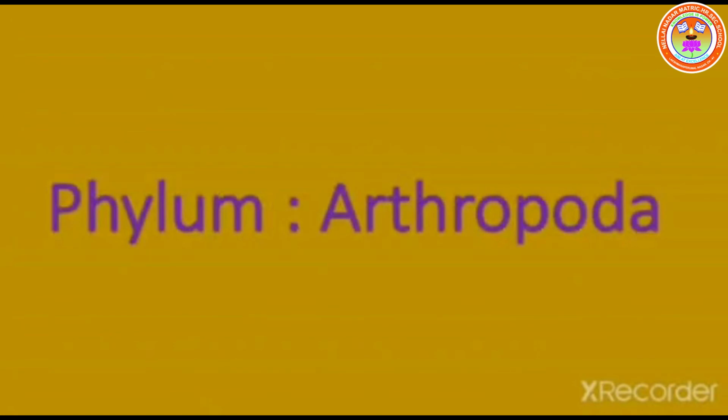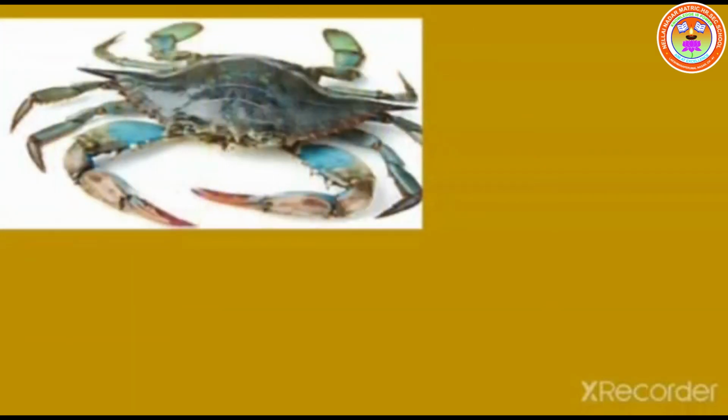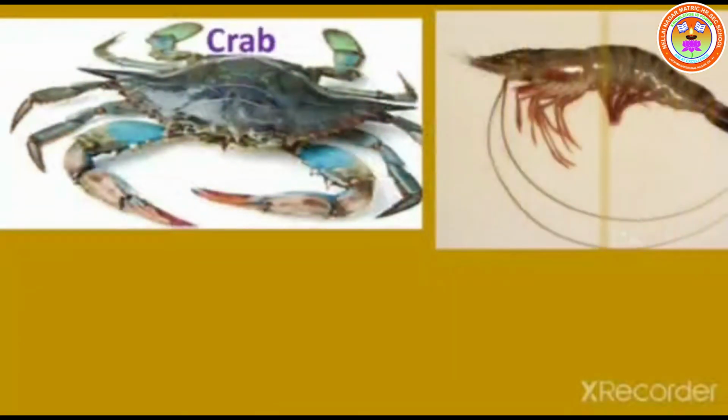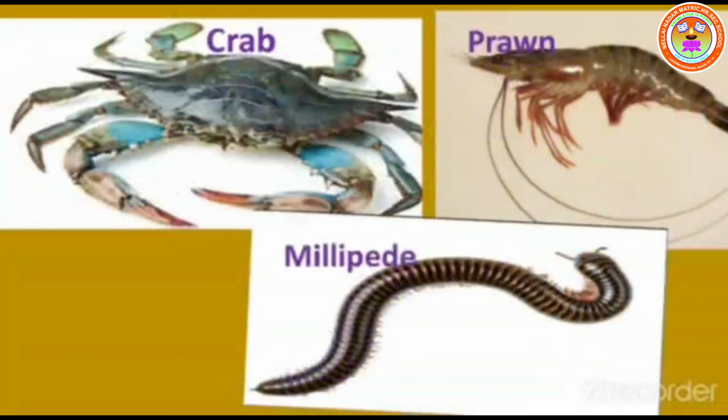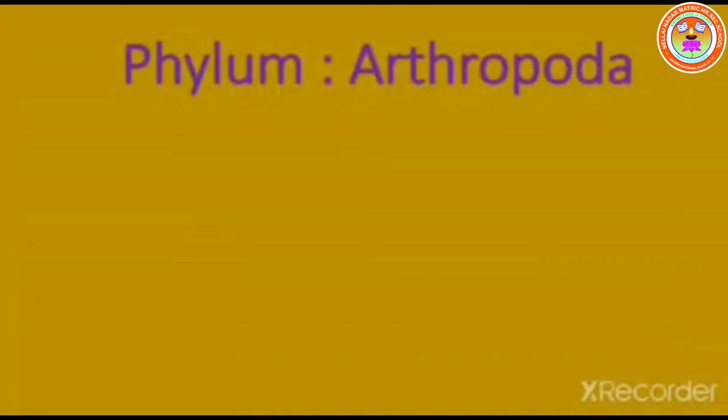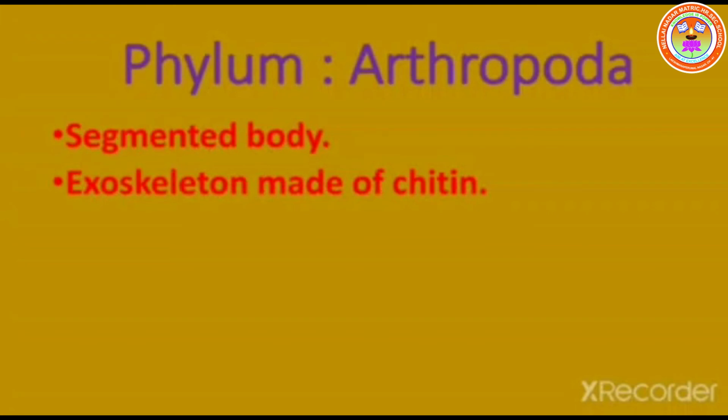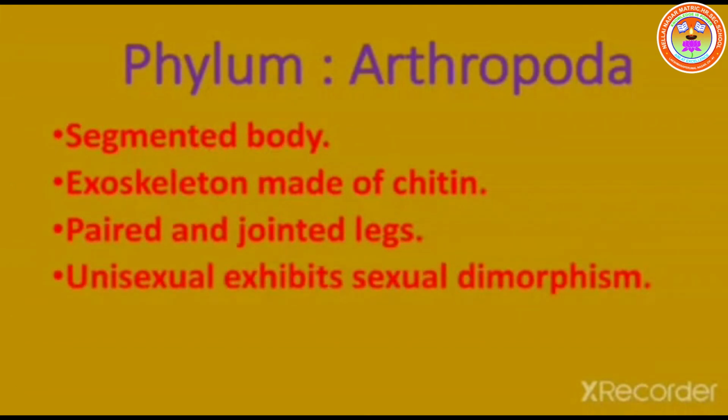Phylum Arthropoda is the largest phylum in the animal kingdom. Examples of Arthropoda are crab, prawn, and millipede. General characteristics of arthropods are segmented body, exoskeleton made of chitin, paired and jointed legs, unisexual, exhibits sexual dimorphism.